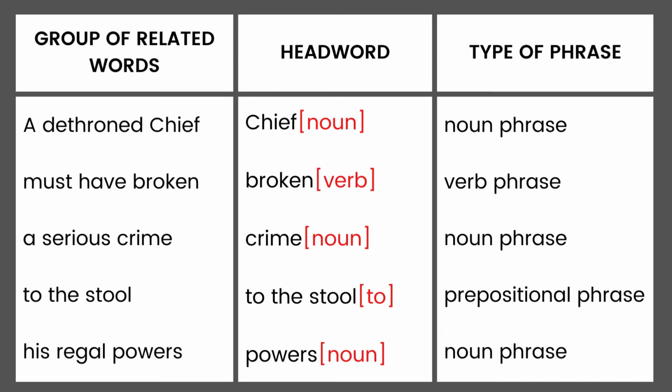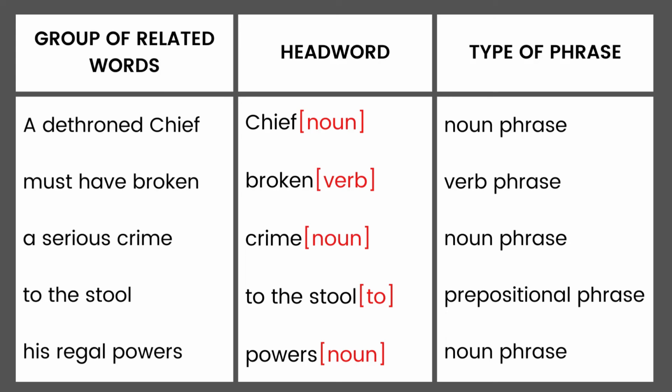Our second phrase is must have broken. The head word of the phrase is broken. Broken is a verb. Therefore, we have a verb phrase. Our third phrase is a serious crime. The head word of this phrase is crime. The part of speech of crime is a noun. Therefore, we have a noun phrase.